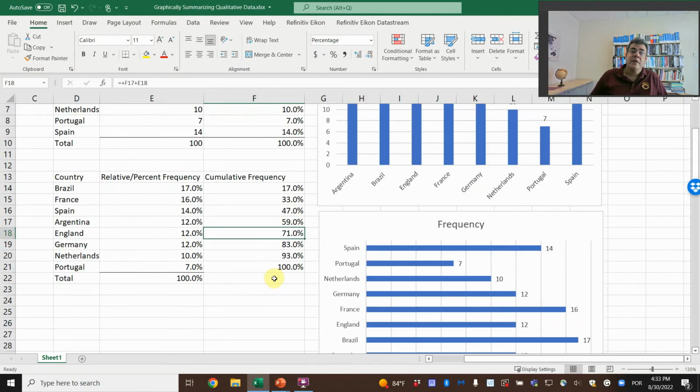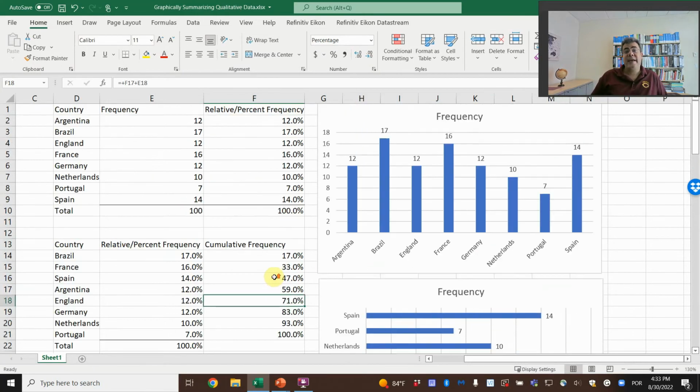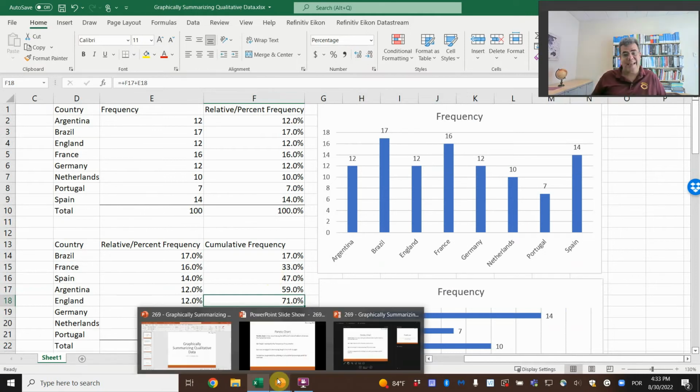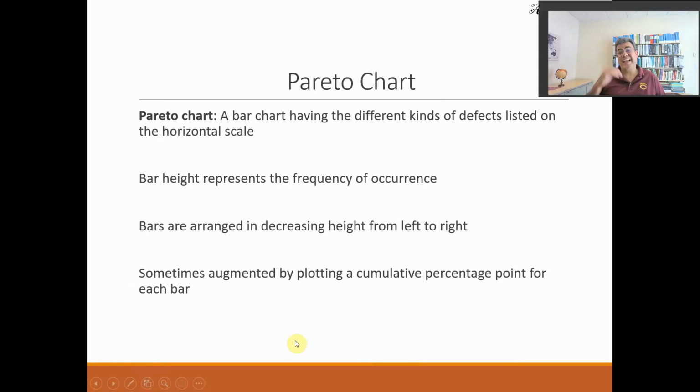So that's it, guys. That is how we graph the qualitative numbers. It's not that easy. On Excel skills, it's a little bit harder, but we can do that for sure. It is not rocket science, as they say.